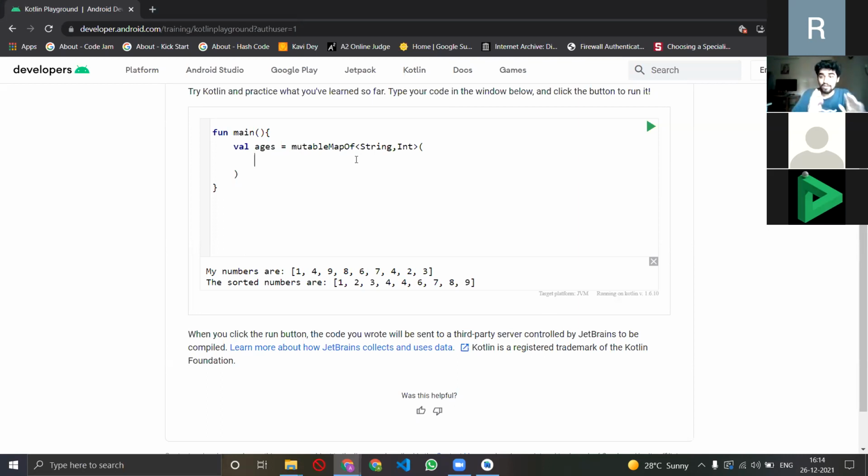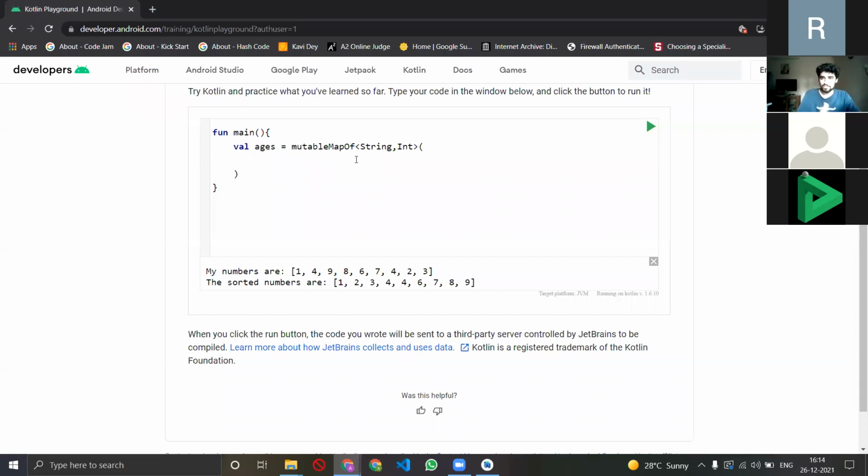So okay, now coming back to maps, I have declared something with maps. What is this mutable map of? That is a way of declaring a map in Kotlin. Now what does mutable mean? Mutable means that basically this map can later be updated.